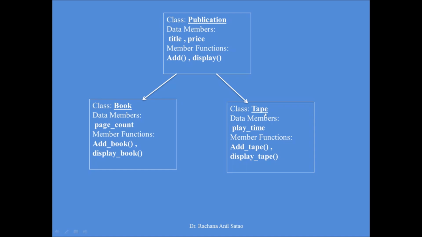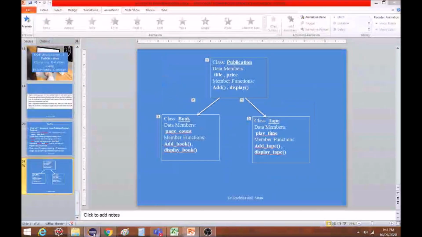Second is the tape class, in which a data member is there, play time, that is the play duration in minutes. It indicates the duration for which the particular tape will play. Member functions we have are add tape and display tape. Add tape will add the play time plus it will call add of the publication class. Display tape will display the play time along with the title and price, so it will call display also. So this is the scenario which we'll be creating in the coding. Now let us go ahead and see how it is implemented in the coding.